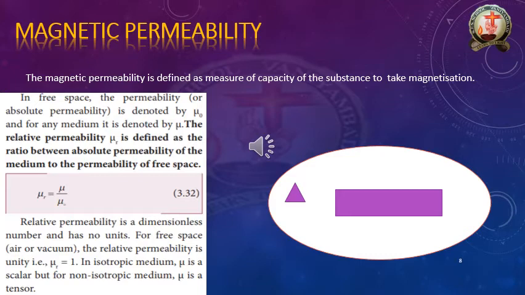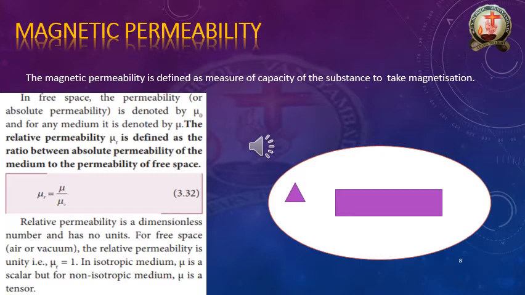Okay, and for any medium it is denoted by mu. In free space, the permeability we should denote as mu naught, mu suffix 0, and in any other medium we denote it as only mu. In any medium we denote the magnetic permeability as mu, and in free space it is denoted as mu naught.